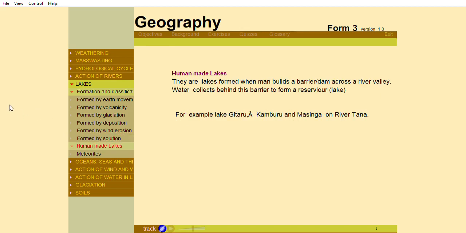Human-made lakes. They are lakes formed when a barrier or dam is built across a river valley. Water collects behind this barrier to form a reservoir or lake. For example, Lake Gitaru, Kamburu, and Masinga on River Tana.